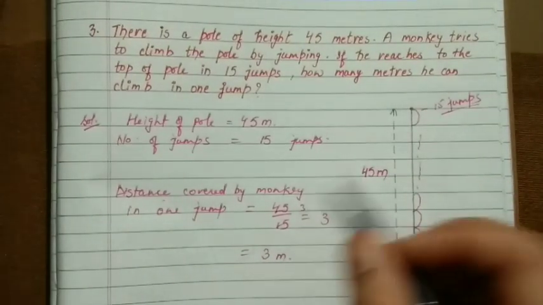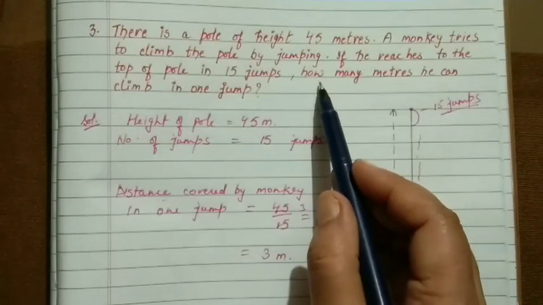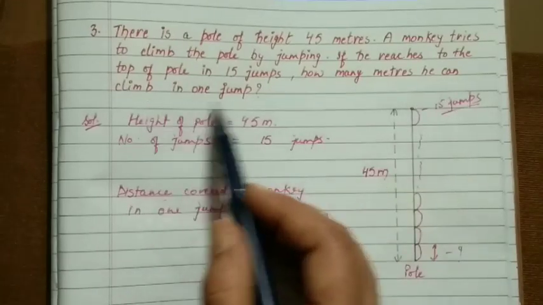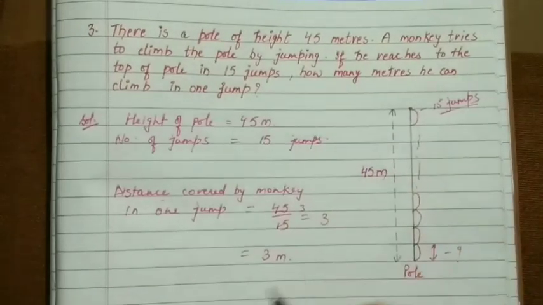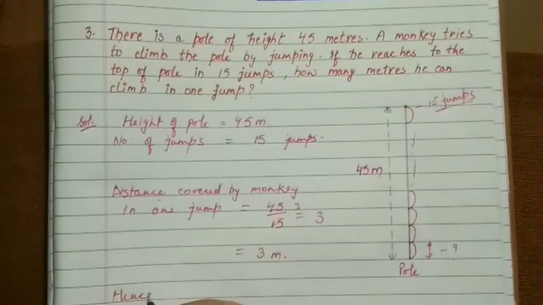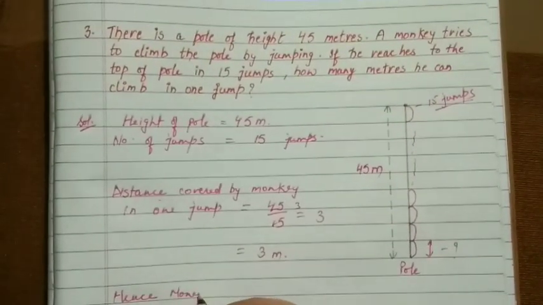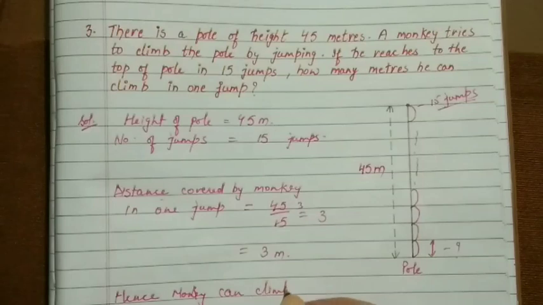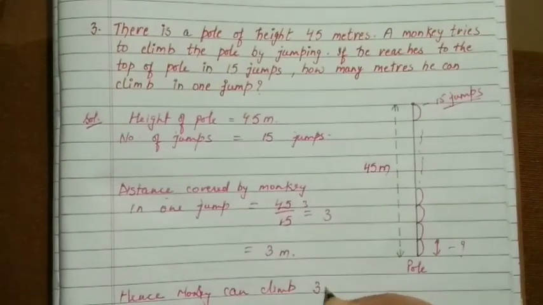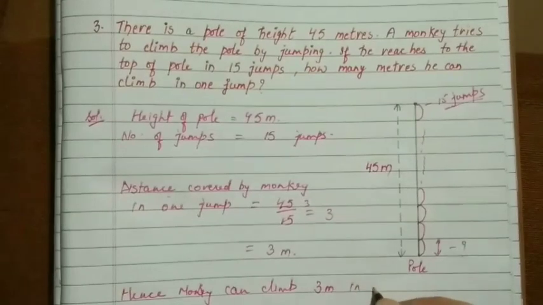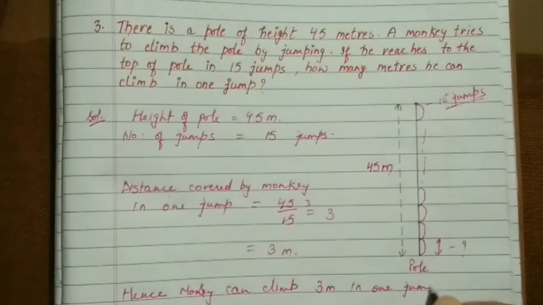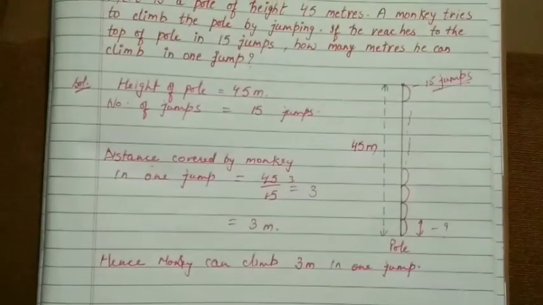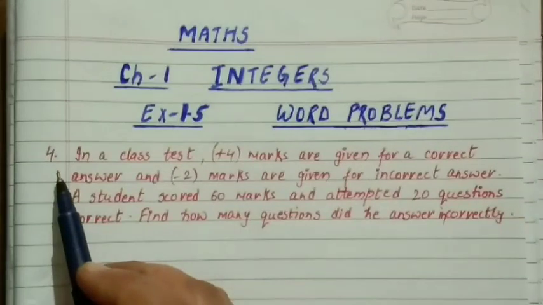To write the answer statement, children, always take the help of the last statement of the question. In this question they are asking how many meters he can climb in one jump. So directly you write your answer as: Hence, monkey can climb 3 meter in one jump. So this was your question number 3. So now let's move to question number 4.